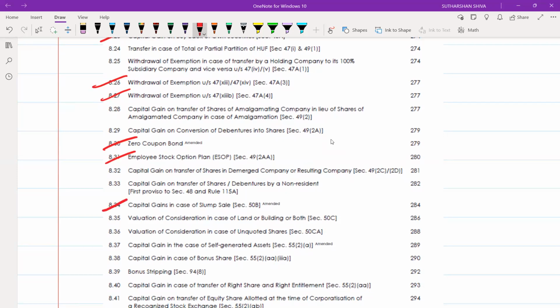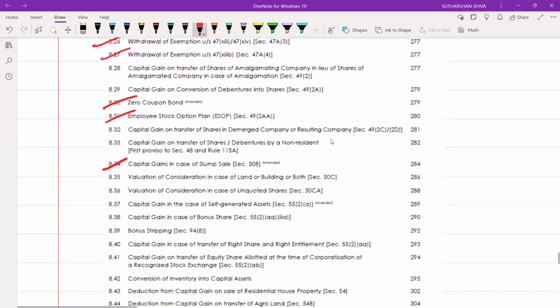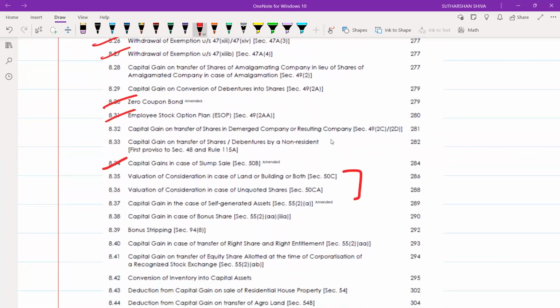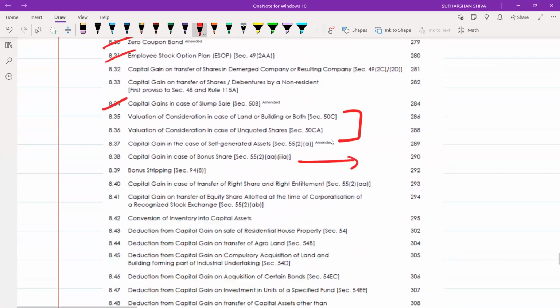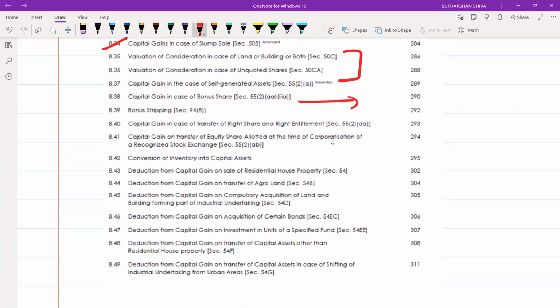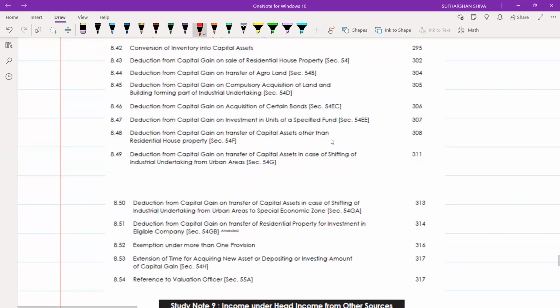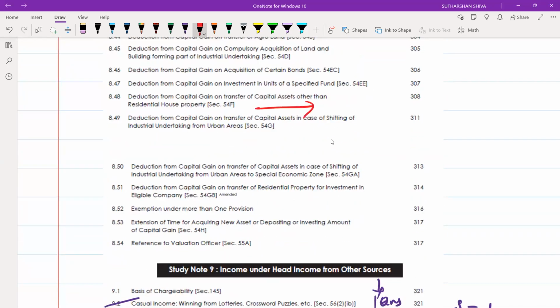Next you will focus on slump sale, connecting with PGBP slump sale. Then these two, 50C and 50CA, bonus shares. Next you will be focusing on 54F, 54G, 54GA, 54GB.